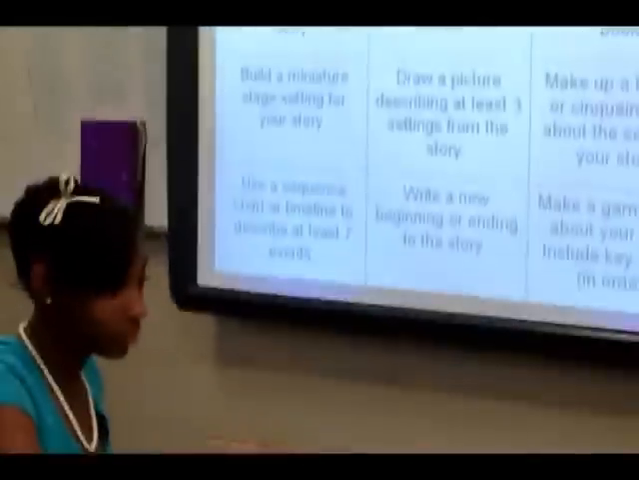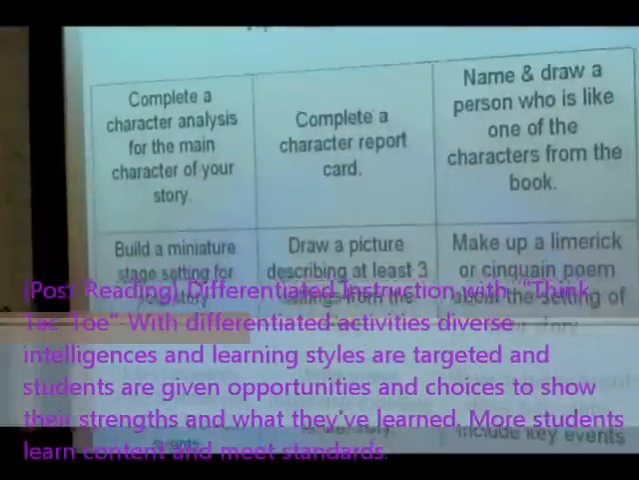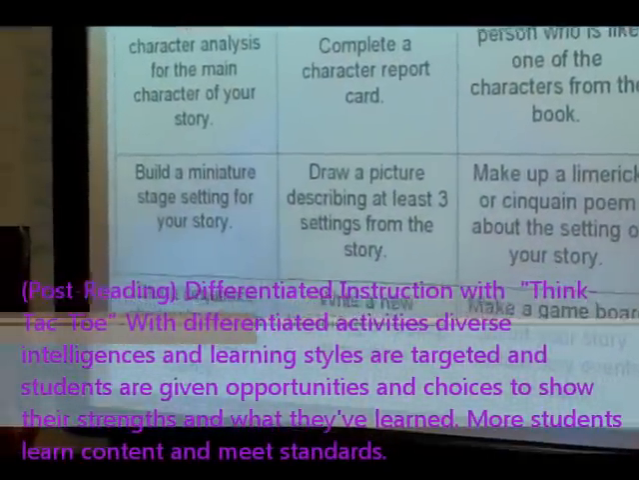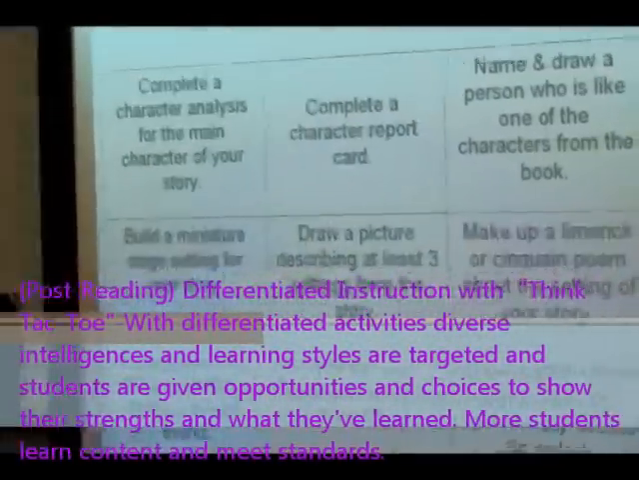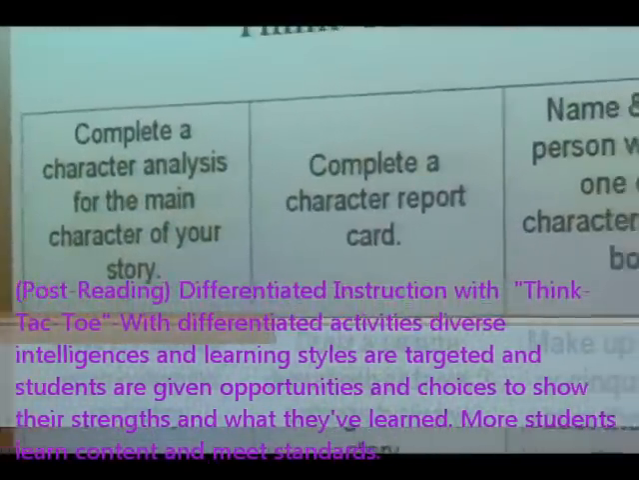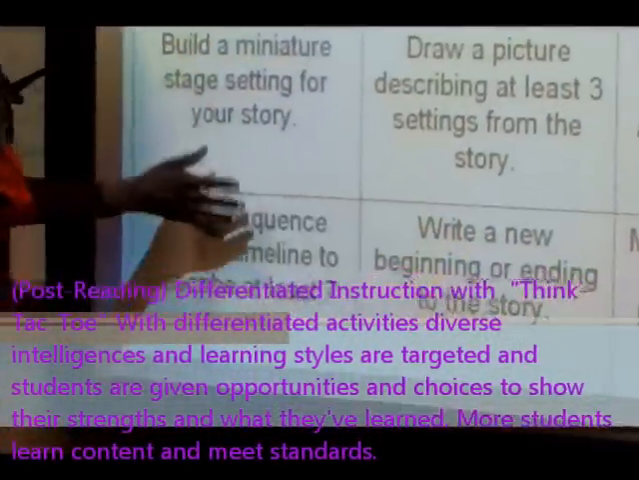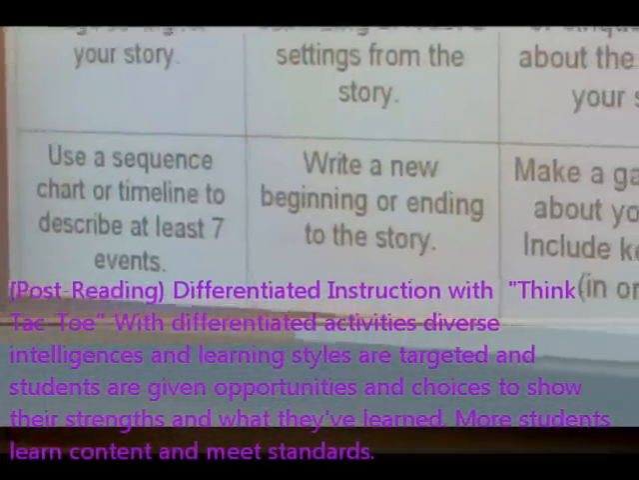We come in tomorrow, okay? We're going to get started on our think-tac-toe assignment, okay? As usual, you all know that we have to do 3 assignments, right? One will be a group assignment, and the other 2 will be independent assignments, okay? But you have the choice, okay? So as you go home, I want you to think about it.